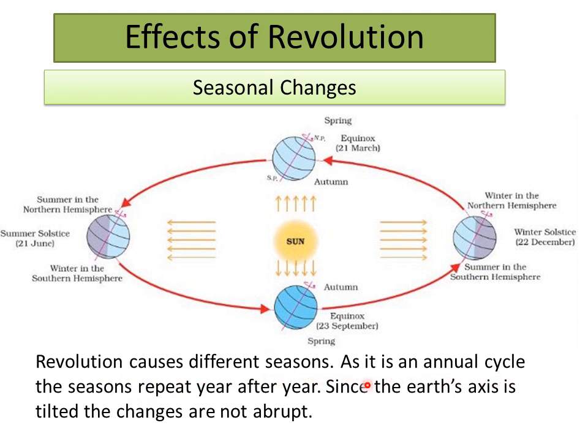As it is an annual cycle, the seasons repeat year after year. Since the Earth's axis is tilted, the changes are not abrupt. So if we take an example from the Northern Hemisphere, from summer, we will not straight away move on to winter.